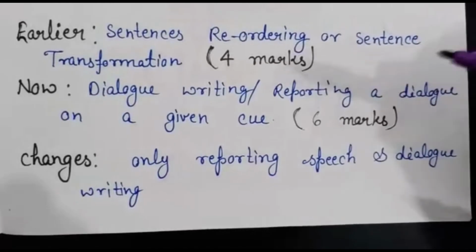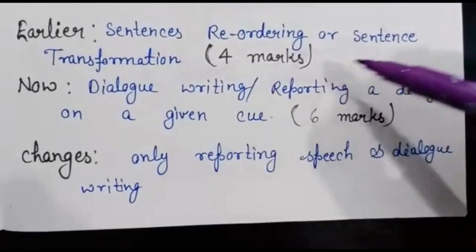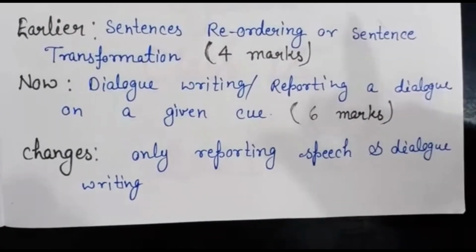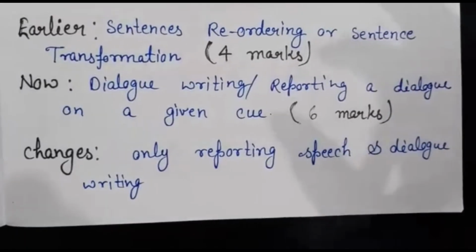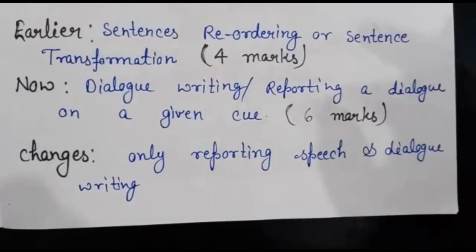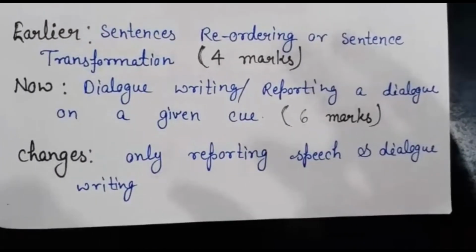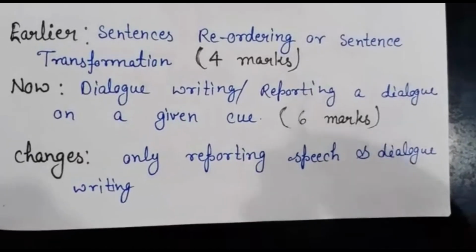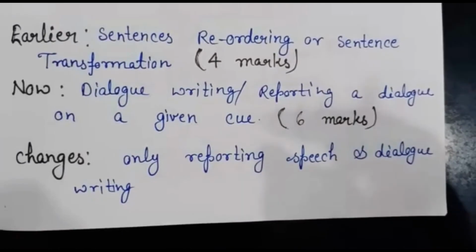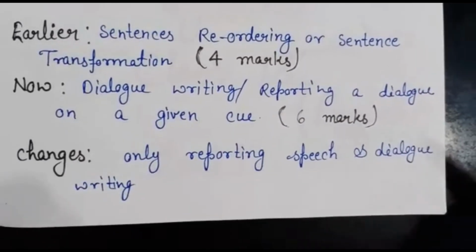So students, the next change is that last year the questions were on sentence reordering and sentence transformation, and the questions were of 4 marks. But this year there will be dialogue writing and reporting a dialogue on a given cue in place of sentence reordering and sentence transformation, and the question will be of 6 marks. So what is the change? There will be only reported speech and dialogue writing. So the profit is you will get 2 marks extra in this section. So move on to the next change.